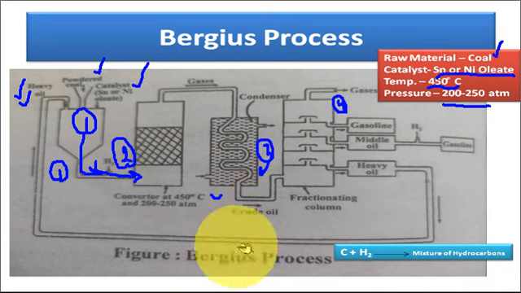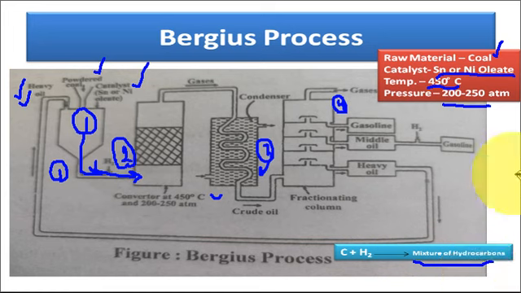Now, in such temperature pressure conditions and in presence of catalyst, the carbon of the coal reacted with the hydrogen and forms various type of mixture of the hydrocarbons. Okay, the vapors now, what are the vapors?